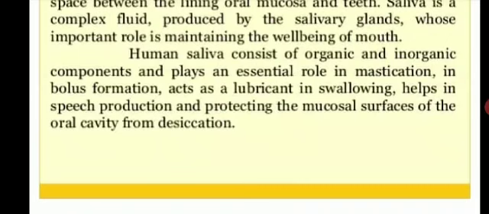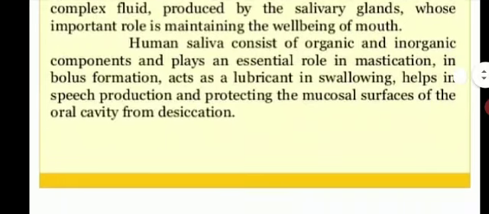Mastication means to crush or to grind, or you can say chewing. Saliva also helps in the formation of bolus. Bolus means the mixture of food and saliva.